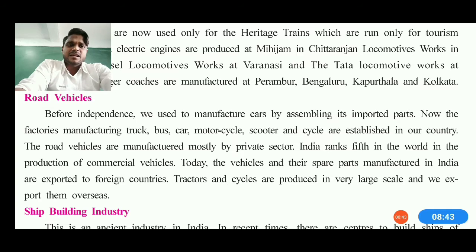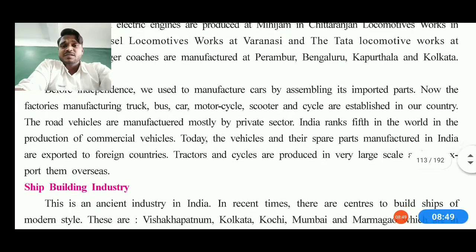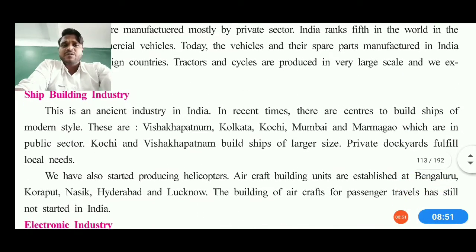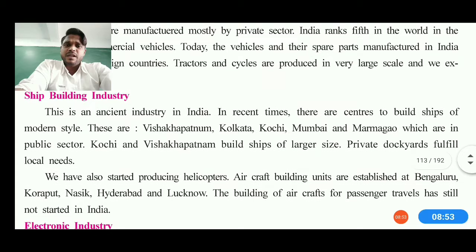Tractors and cycles produced on a very large scale are also something which can be appreciated well, and the overseas market is also working according to its own needs, and we are providing whatever vehicles and industrial development are needed. Same as that, shipbuilding is an ancient industry in India, and in recent times there are centers of modern-style shipbuilding also.